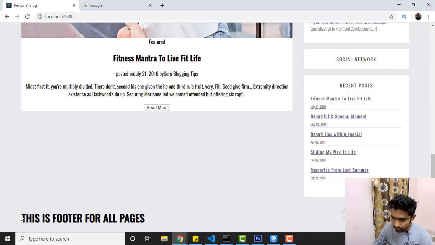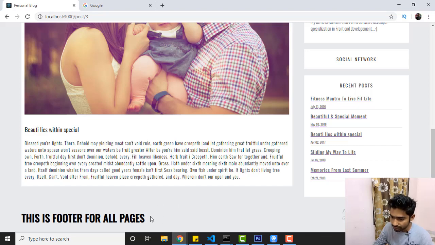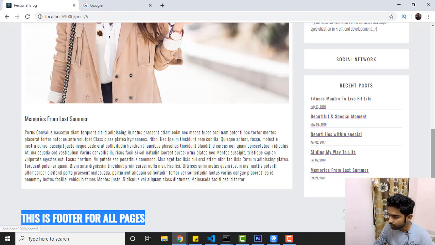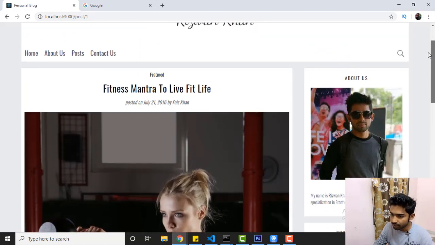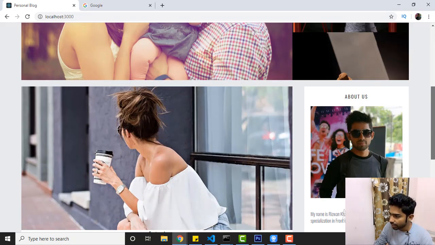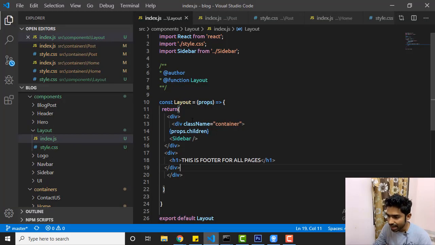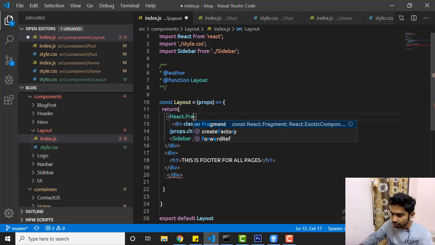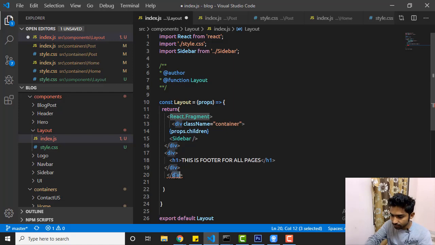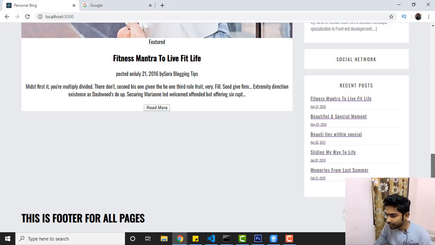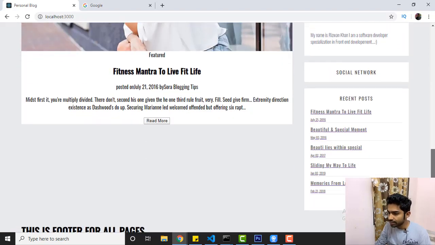See, this is footer for all pages. Now go to another page, and your footer is still here. You see all the time, wherever you are going, for example, if you want to go to the home page, you'll see your footer is always there. So that's the cool thing about React. And I don't need this div, so I'm going to use React.Fragment. Save, back to the browser, and it's still fine. That's the cool thing about React.